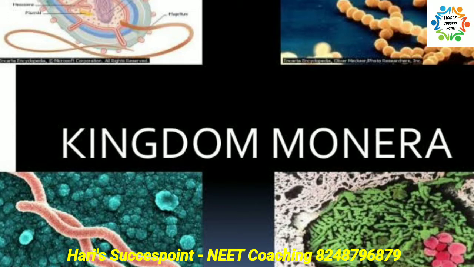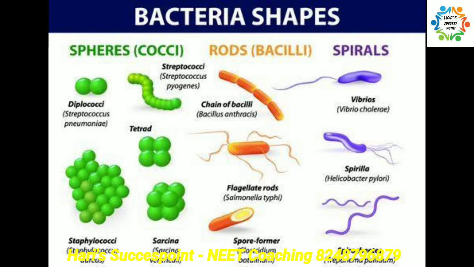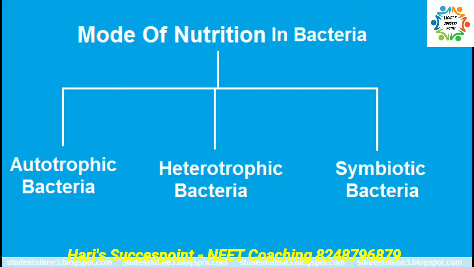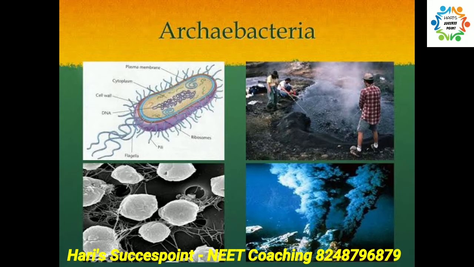Coming to the first kingdom Monera, all the bacteria are placed under the kingdom Monera. Bacteria are classified according to their shapes into the following categories. Spherical shaped bacteria are called coccus, rod shaped bacteria bacilli, comma shaped vibrio, and spiral shaped spirillum. The mode of nutrition of bacteria is autotrophic and heterotrophic. Let us have a look into some bacteria types.